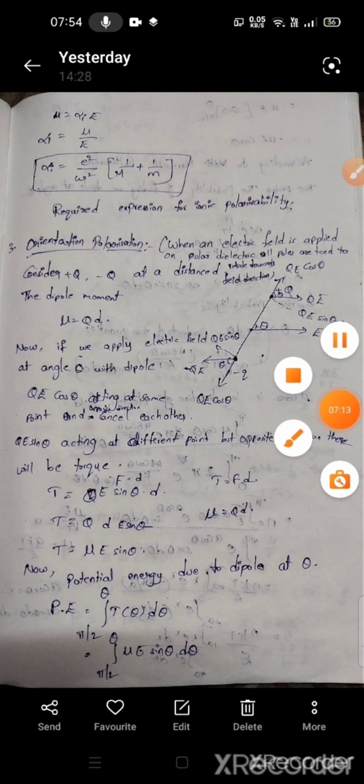Next polarization, orientation polarization. Orientation polarization means that when a polar dielectric is placed in an electric field, all the dipoles tend to rotate towards the field direction, making an angle theta. I am considering two charges, plus q and minus q, at a distance d. The dipole moment, already we know, is charge into displacement. Here the charge is q and the displacement is d, so mu equals q into d.